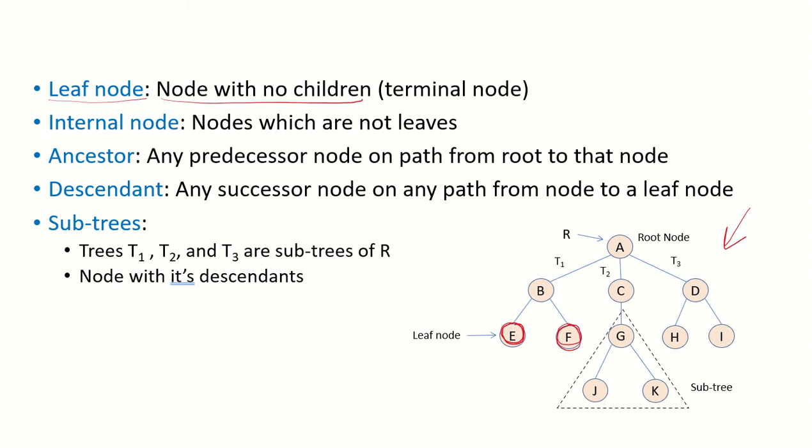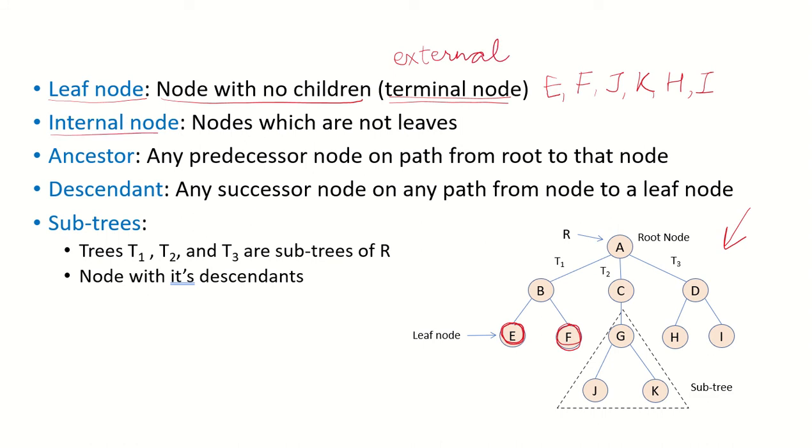So we can say that E, F, J, K, H and I, all these nodes in this particular example are leaf nodes. Leaf nodes are also referred to as terminal nodes or external nodes as well.